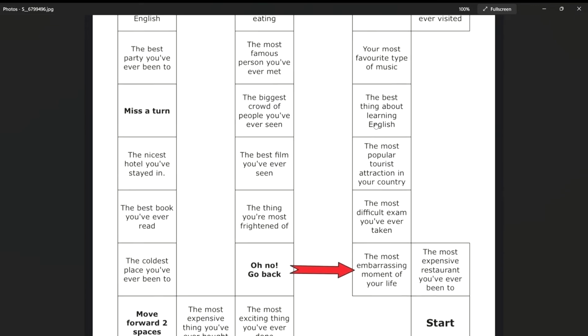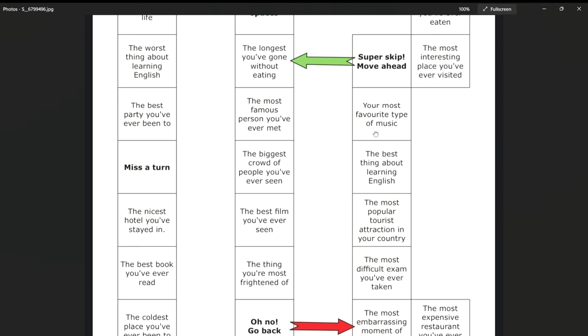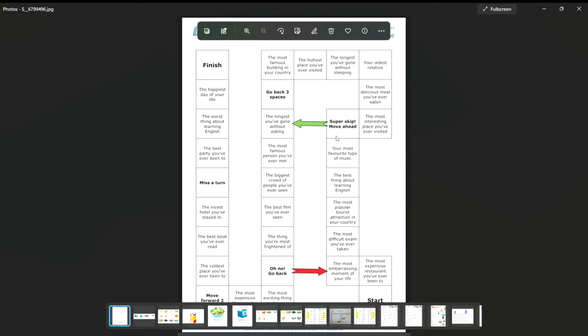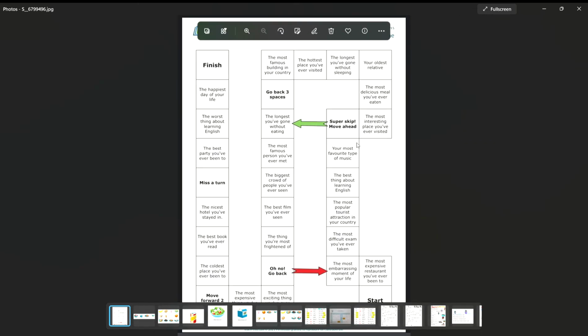Next, the best thing about learning English. The best thing for me, the best thing about learning English is making new friends, making foreigner friends. Okay? Your favorite type of music. My type of music is pop music. I like pop music. Okay?